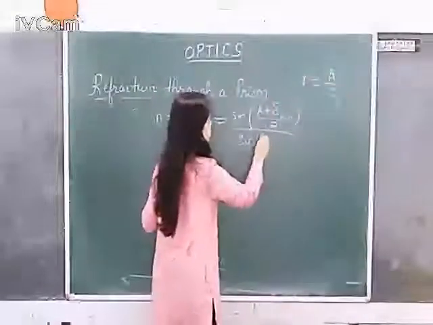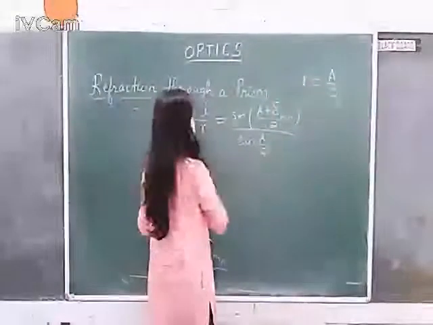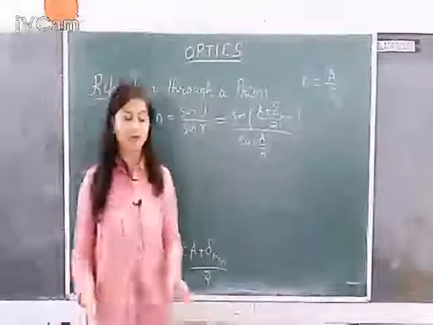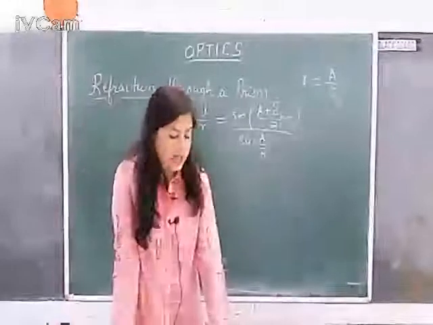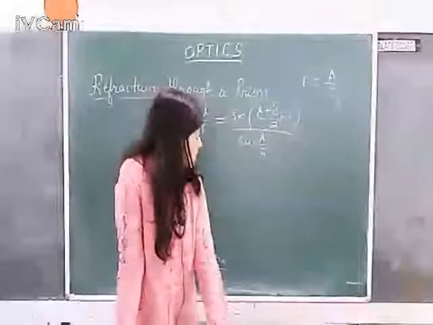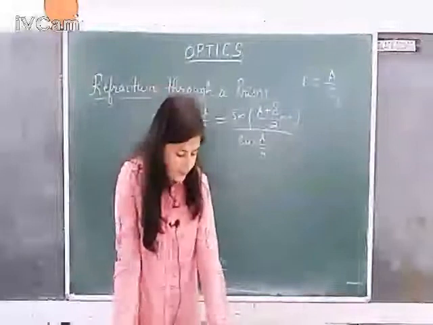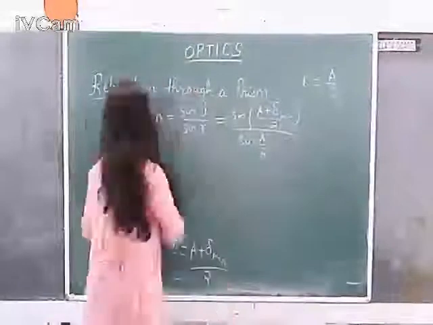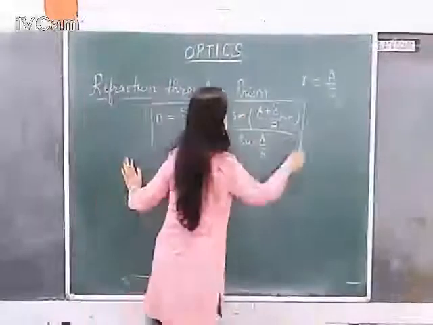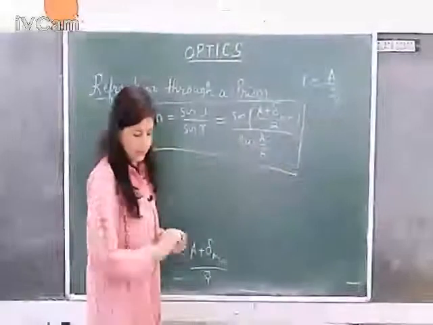So sine A by 2. So this is how you find the refractive index of the material of the prism with the help of the minimum deviation angle and the angle of prism. Alright. So this is the expression for refractive index.